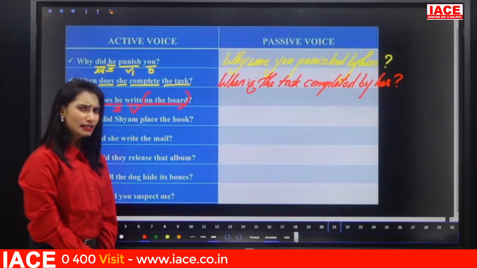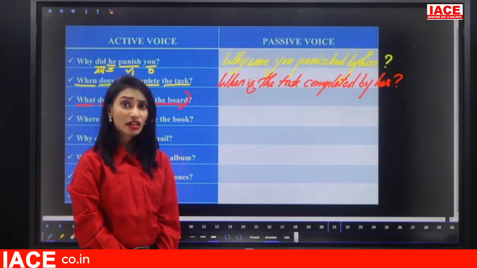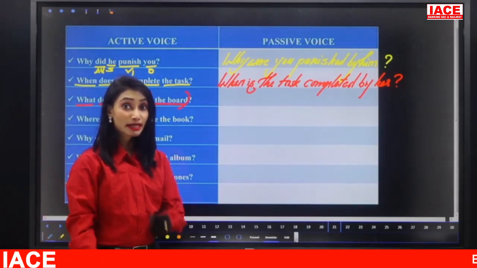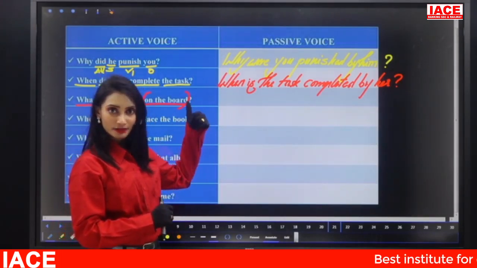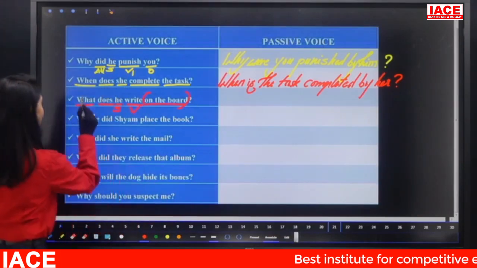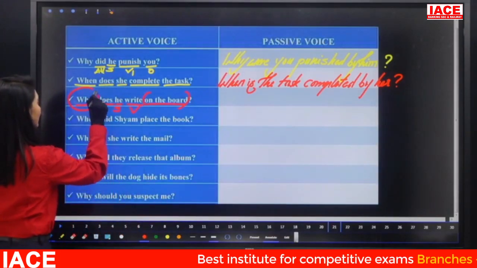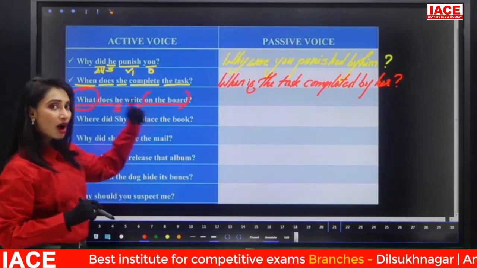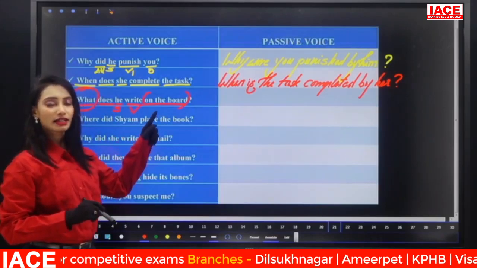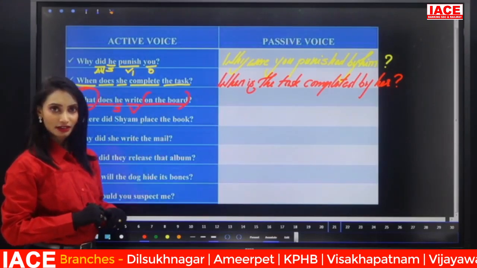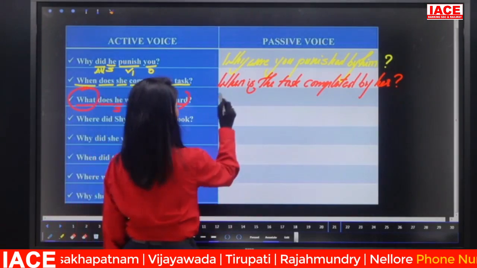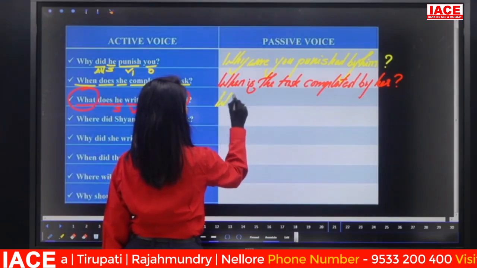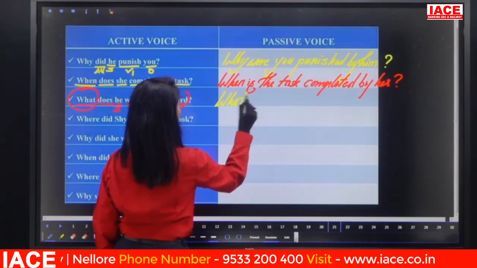Can we convert the sentences without object? Generally, no, we cannot convert. But at that time I told you there are some exceptions which we'll see later. Here there is an exception. What is that exception? Here the sentence started with what? We are asking what is that object? That means we can convert without object also here. How to convert? Let me convert that. So here again the same question word. What? There is no object.